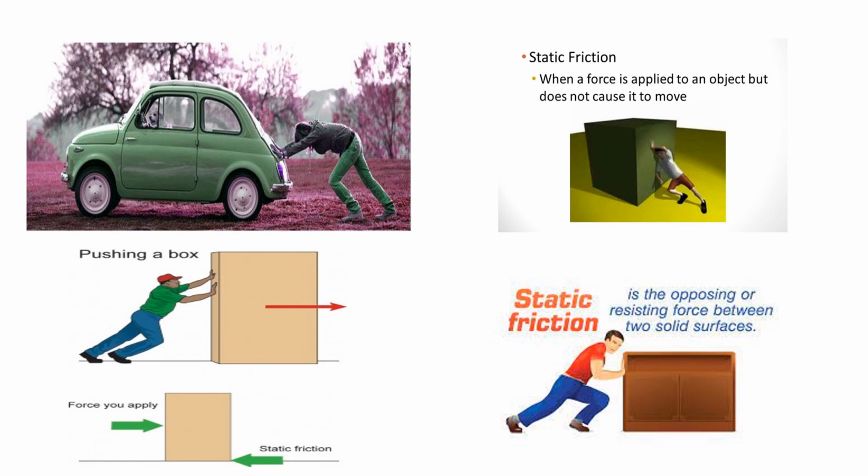Now I increase it to 2 Newtons. Still the block doesn't move because the frictional force has also increased. Now I increase the force to 3 Newtons. Still the block is not moving because the frictional force also increases proportional to the applied force.